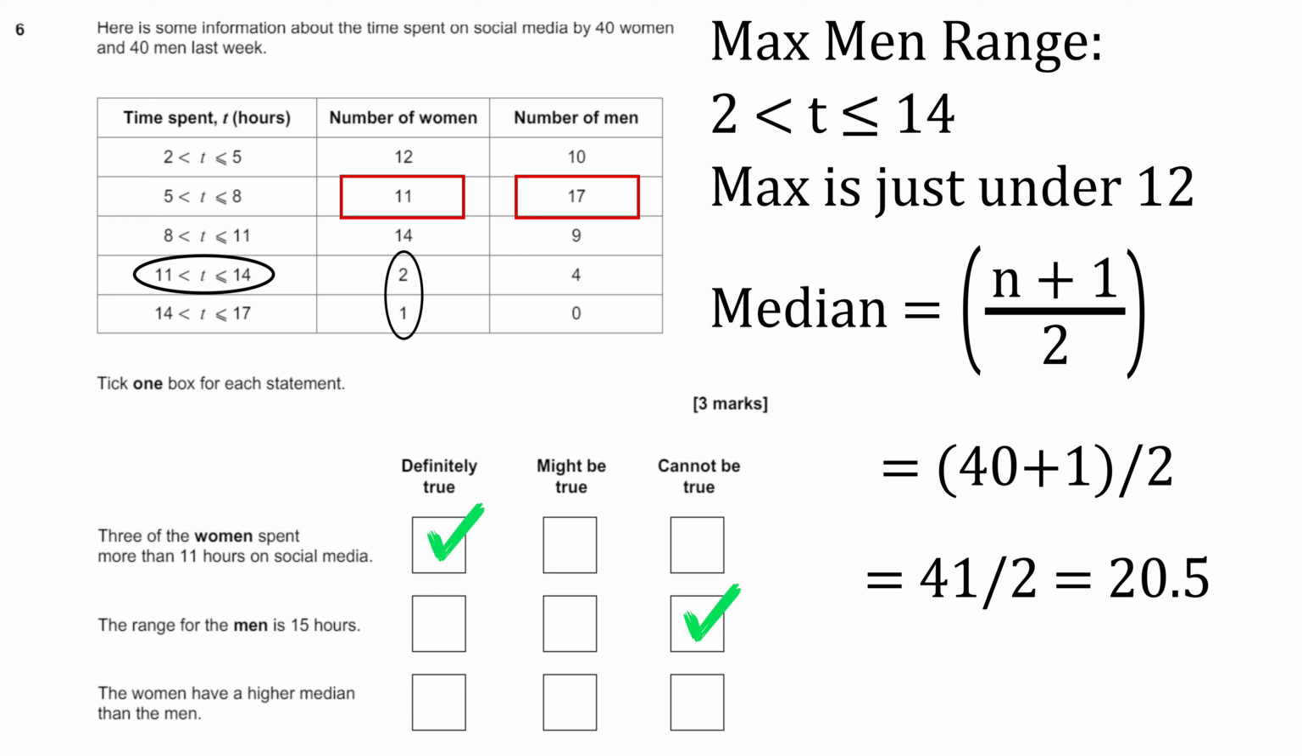So we don't know whether women or men have the higher median, so we just say might be true. Because we don't know the exact data points, it's hard to say. But we know the median for the women and the median for the men are going to be in that same bracket, but we don't know whose is higher, whose is lower.